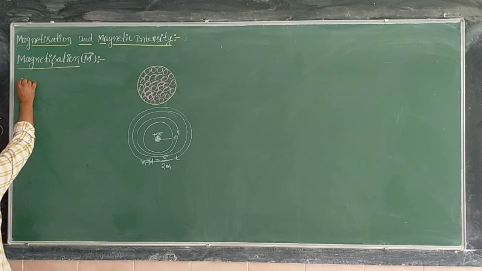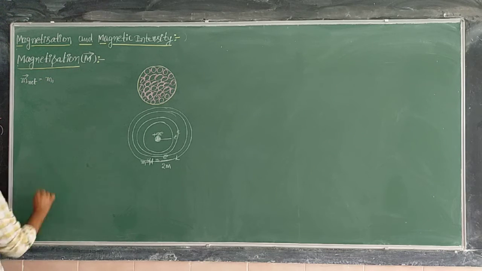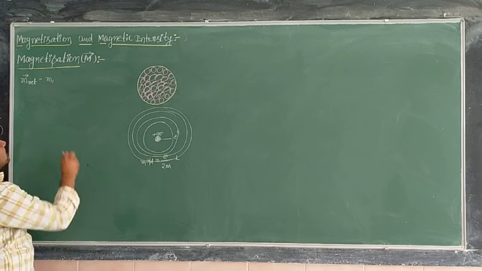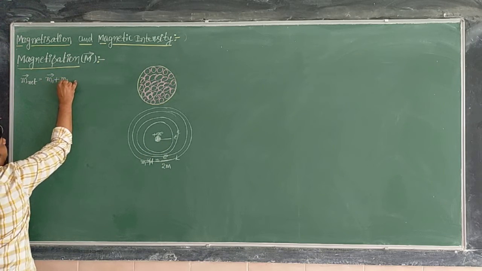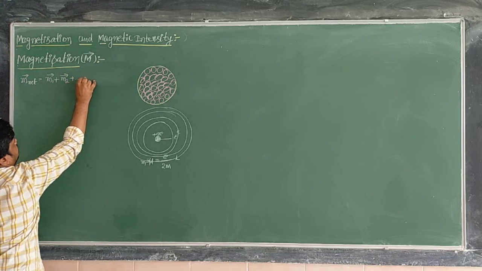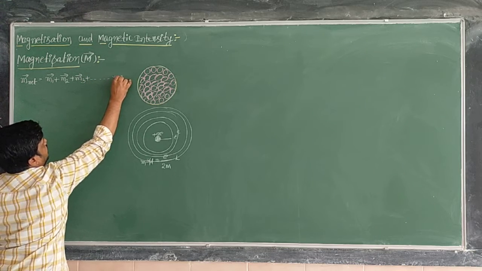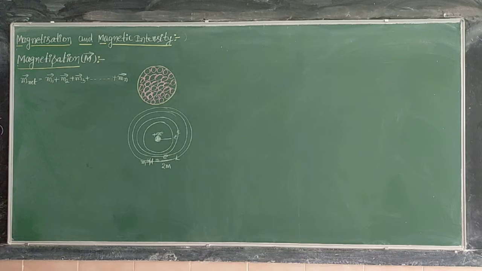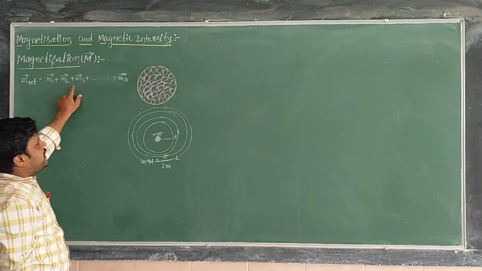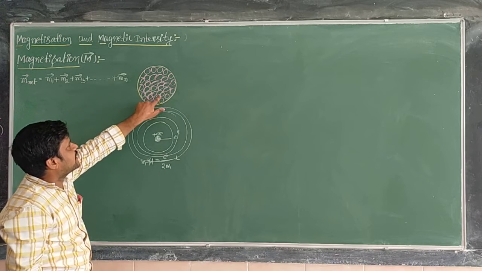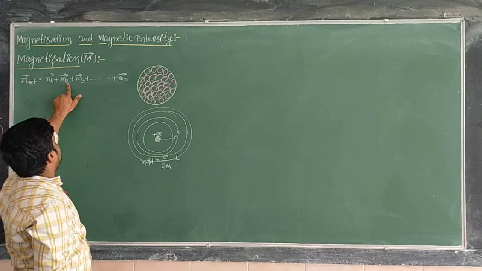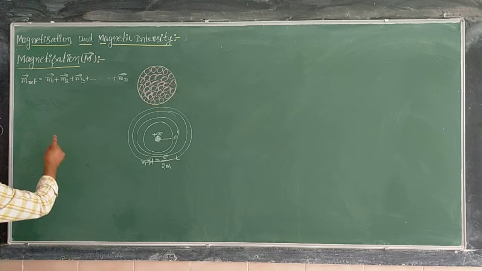Now what is the net magnetic dipole moment? The net magnetic dipole moment, m bar, is equal to the magnetic dipole moment due to the first electron, plus that due to the second electron, plus that due to the third electron, and so on up to the nth electron. So we can write m1 plus m2 plus m3 and so on. Now this is the net magnetic dipole moment.